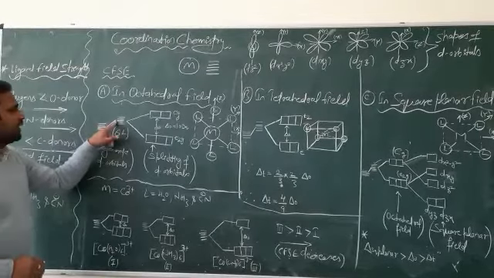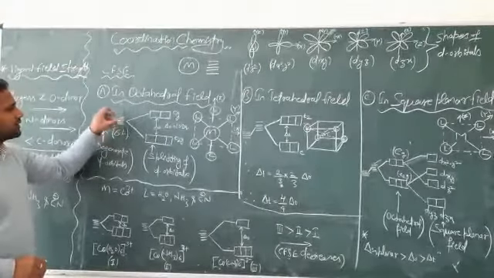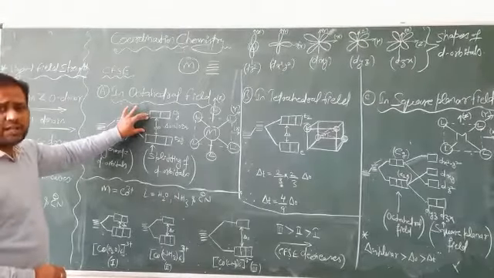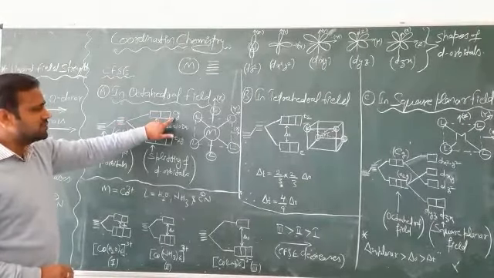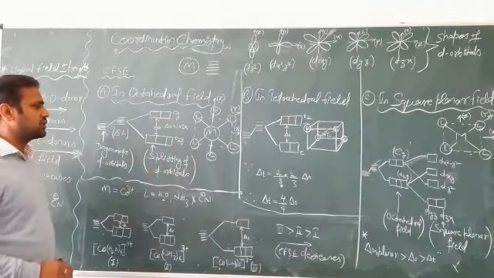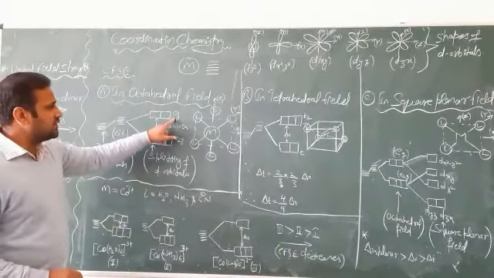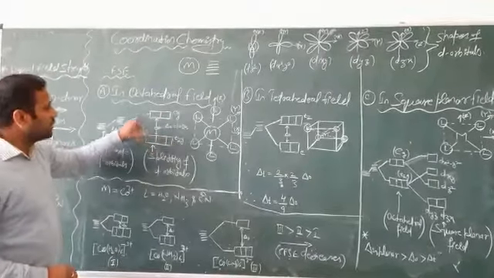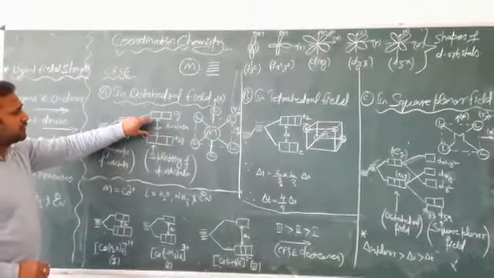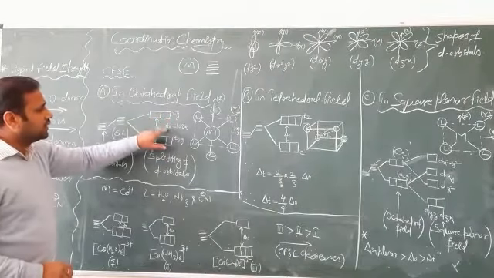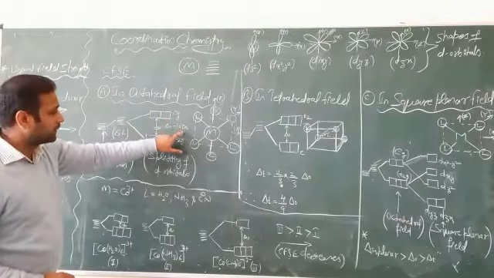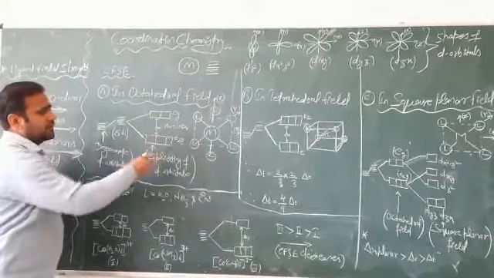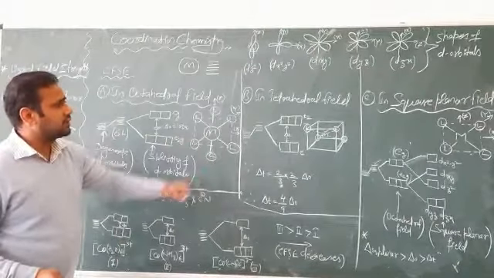Now, to get a stable complex, the metal ion splits its orbitals into 2 energy levels. First is the Eg energy level and the other one is the T2g energy level. The energy of the Eg energy level is higher than the T2g energy level. The energy difference between the 2 energy levels is known as 10 Dq. Here we have the splitting of the d orbitals in the presence of the 6 ligands.